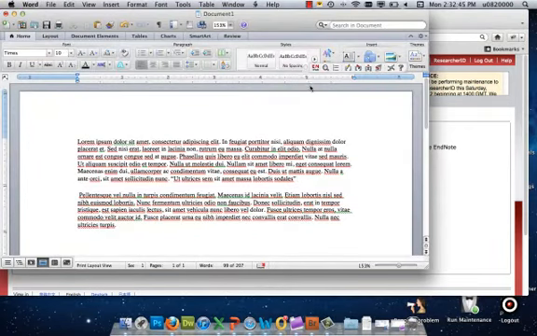You'll see now that up here I have this sort of free-floating EndNote Web toolbar. If you are using Microsoft Word in a PC, you may get a button up here that says something like EndNote Web, and you'll get access to a similar toolbar. Not all of the icons look the same, but the functionality is the same in both layouts. So let's take a look at what this toolbar can do.